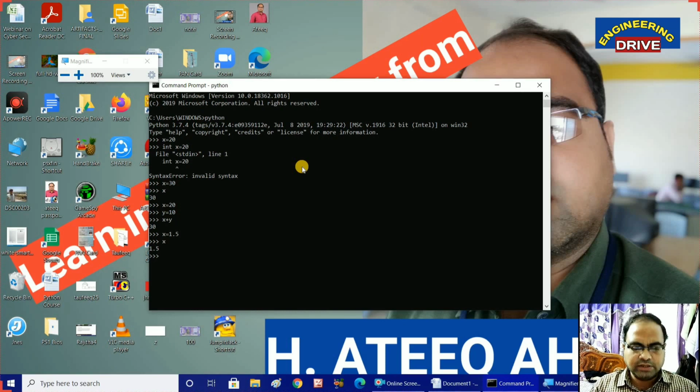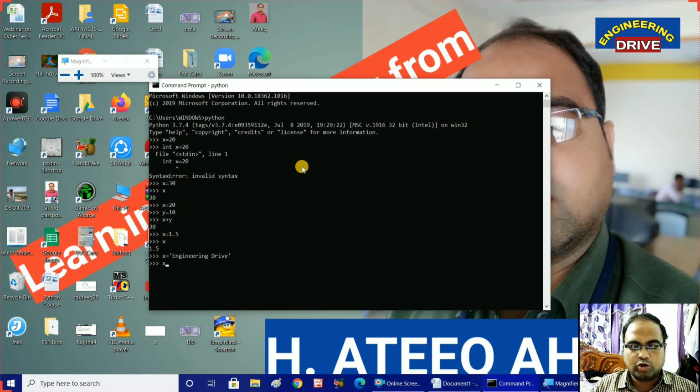Similarly, can we assign strings, sir, to our Python variables? Yes. Let us take x is equal to a string. We should be careful to make use of single quotations here. We can use double quotations also, but Python recommends single quotation whenever you are assigning strings. So x is equal to, you can type some name here. For example, I want to type our channel name, Engineering Drive. Enter. So Engineering Drive is a string which is assigned to the x variable.